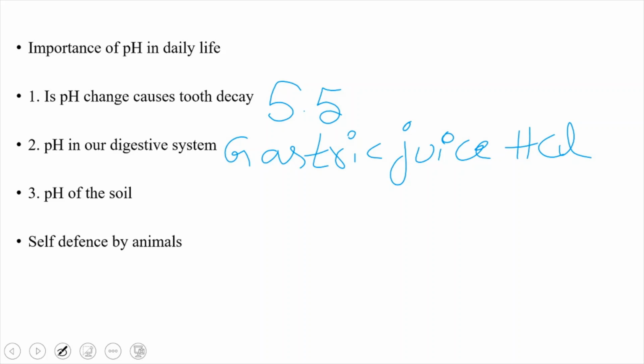And pH of the soil. Soil also contains a lot of microorganisms. Whatever food is present inside the soil is broken down by the microorganisms present in the soil, which liberate some acids that decrease the pH of the soil.